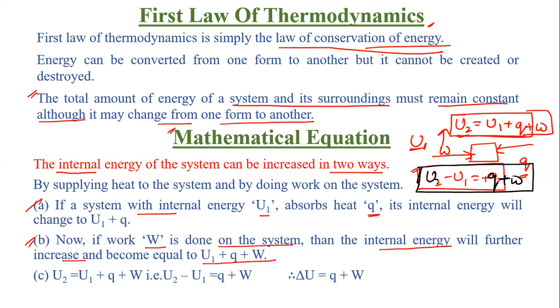And then U2 minus U1 is delta U. So this will be your delta U, change in internal energy. So the change in internal energy will be equal to Q plus W. Clear? This is the mathematical expression for the first law of thermodynamics. Okay? Note it down quickly.